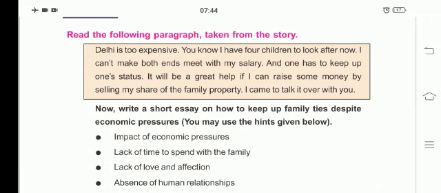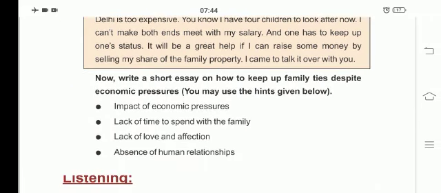So here we see that now you write a short essay on how to keep up family ties despite economic pressures. You may use the hints given below. So it is a homework for you. You have to write a short essay on how to keep up family ties despite economic pressures.